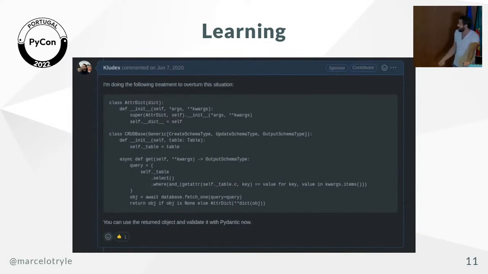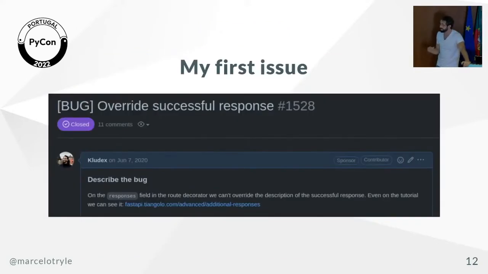And that was cool. Then at some point later, I created my first issue, which was actually a bug. Most of the time people create issues, especially on FastAPI, and they are not actually bugs. They are actually questions, and this was a bug itself. The content of the bug is not very serious, it was just a small thing. But I was happy that I was able to create something that was not a waste of Sebastian's time. So this is June 7th, my first issue.